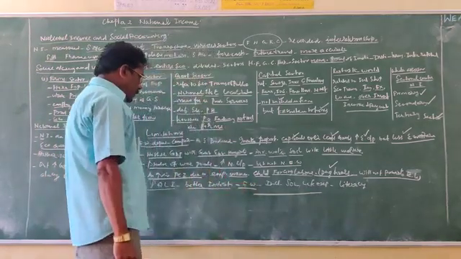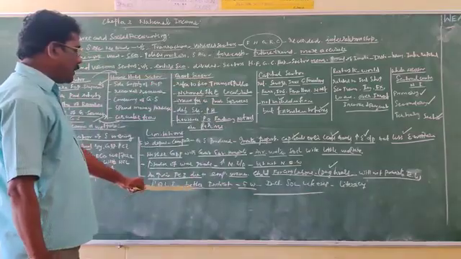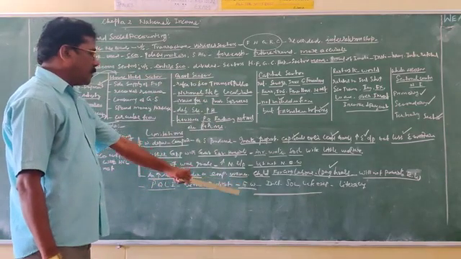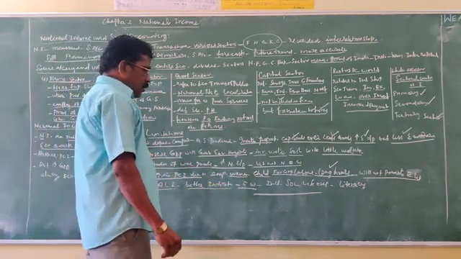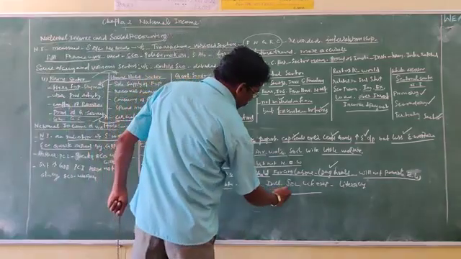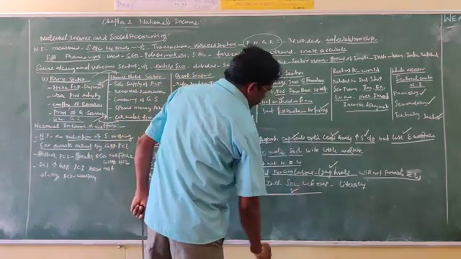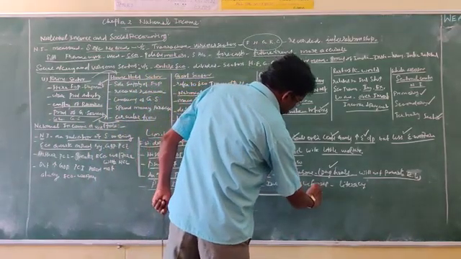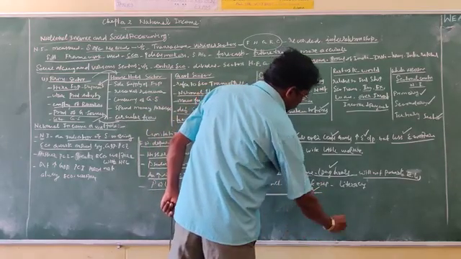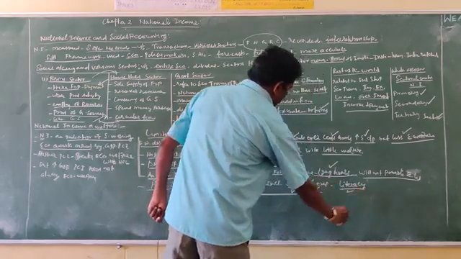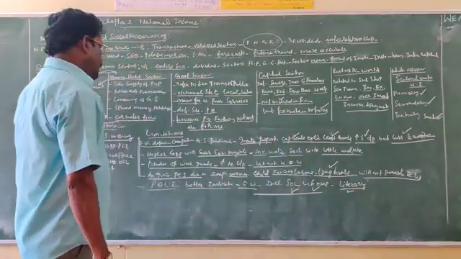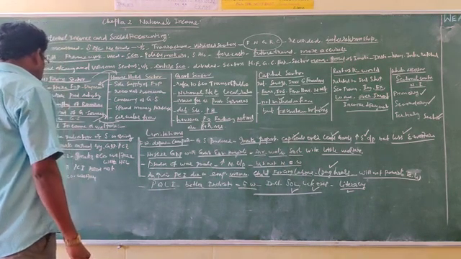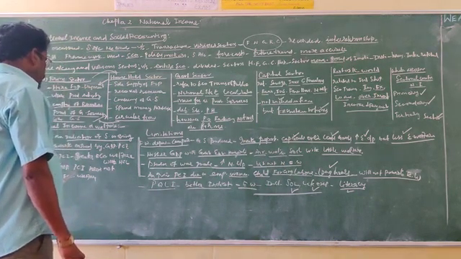It includes the standard of living of the people, life expectancy at birth and literacy of the people.